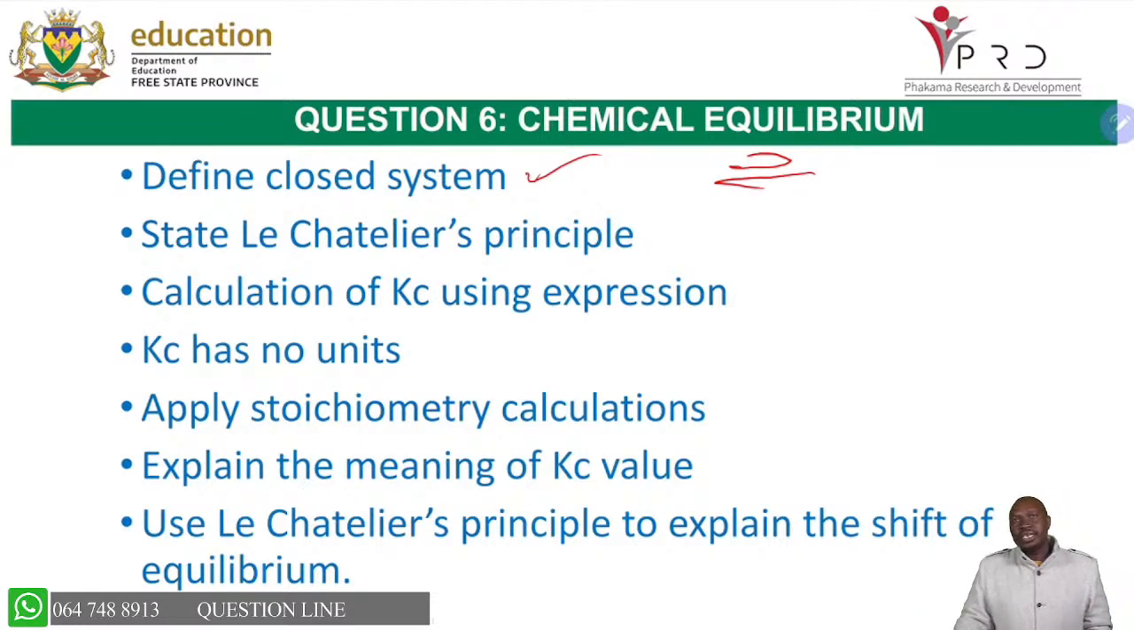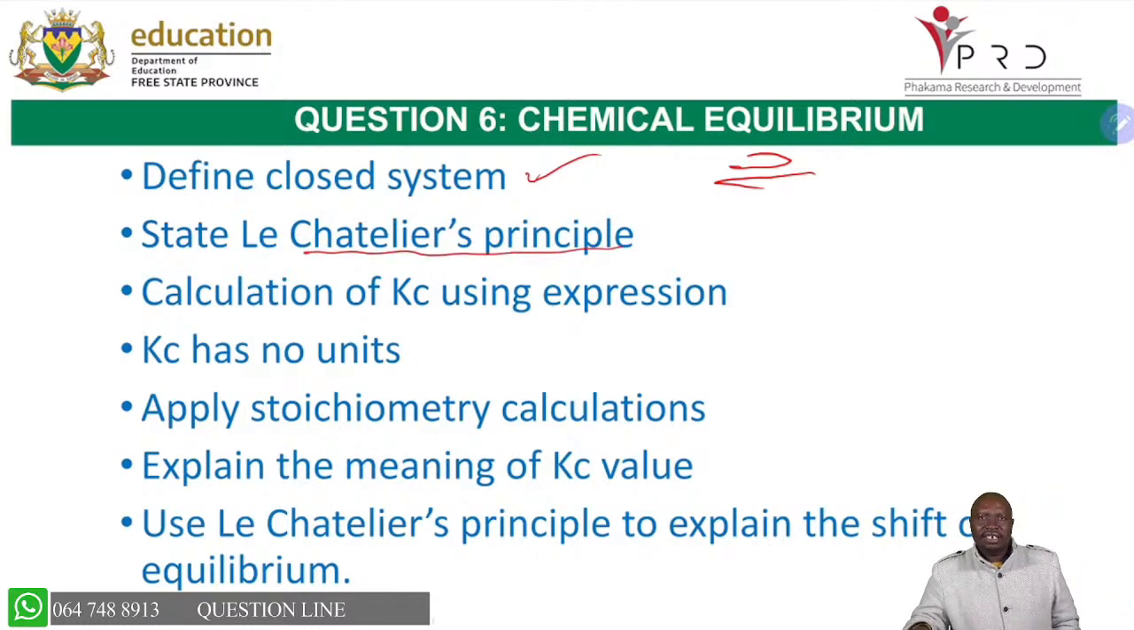You must be able to state Le Chatelier's principle. It's very much important that you are saying that when a closed system at equilibrium is disturbed, a new equilibrium will be reinstated. How? By favoring the reaction that opposes the disturbance. So please be able to state Le Chatelier's principle.